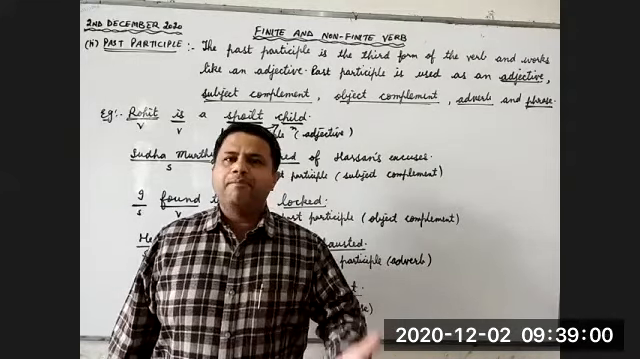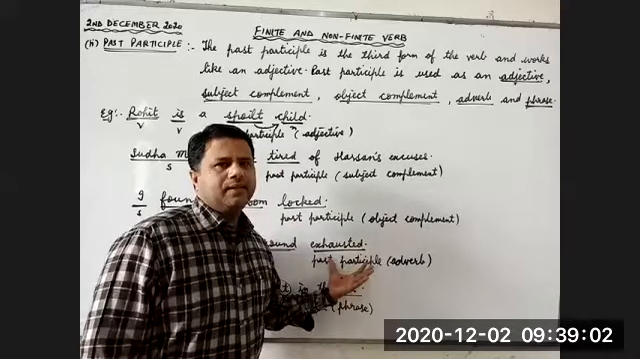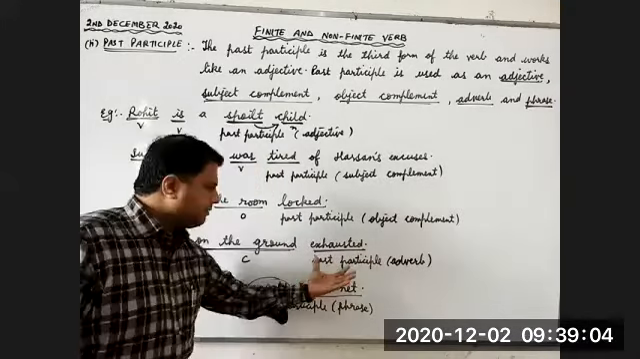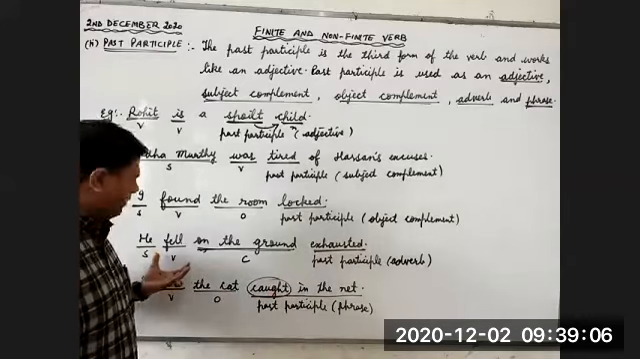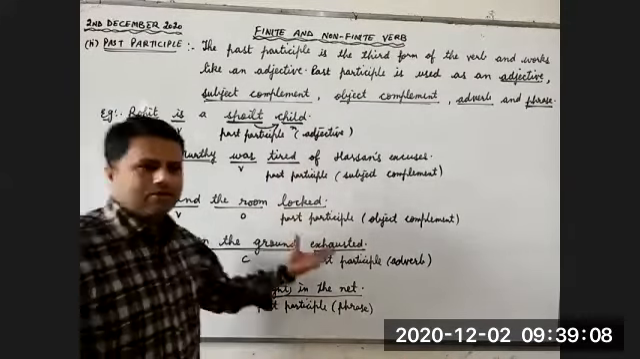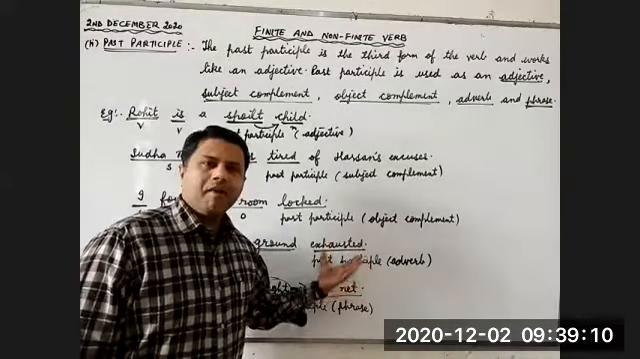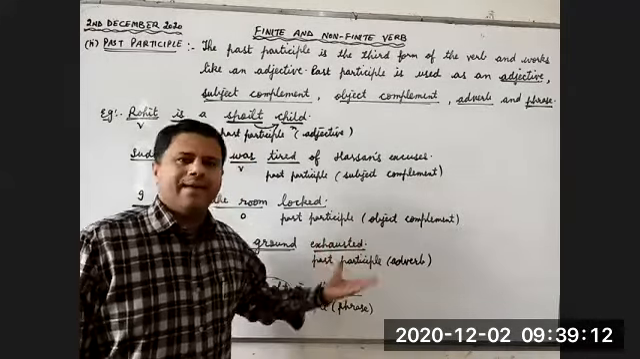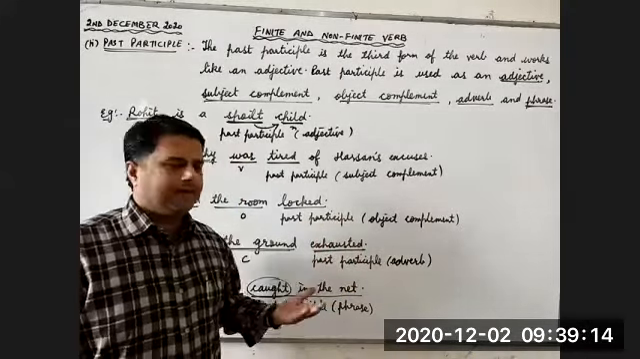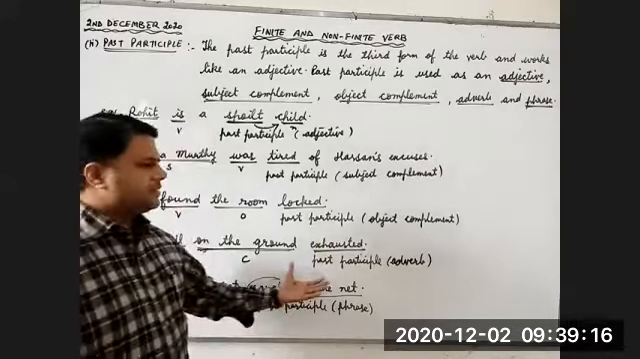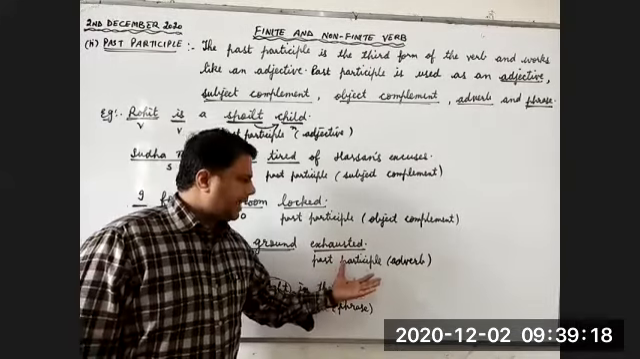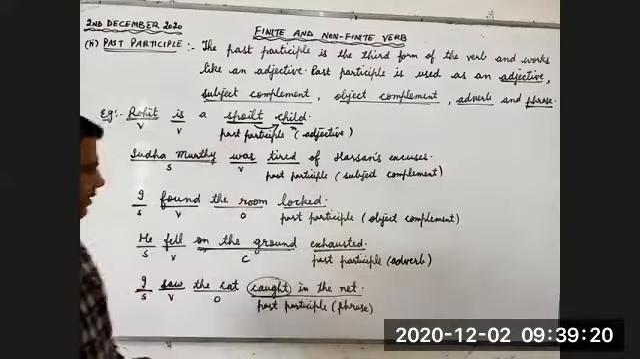What is this word talking about? This word is giving us some more information about the verb. He fell how? Exhausted. So this is an adverb of manner. It tells us the manner. How did he fall? Exhausted. He was very tired. So this is the fourth use: the past participle is used as an adverb.